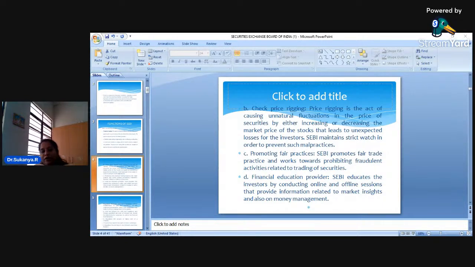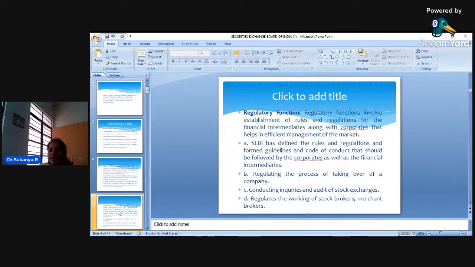So, dear students, one of the main important functions of SEBI is the protective function, that is nothing but protecting the interest of the investors. Now, coming to the next very important function, dear students, it is the regulatory function. First of all, as I've already told you, SEBI is a regulatory body. Please keep in mind, SEBI is a regulatory body. So its main objective itself is to regulate the activities that are happening in the stock market.